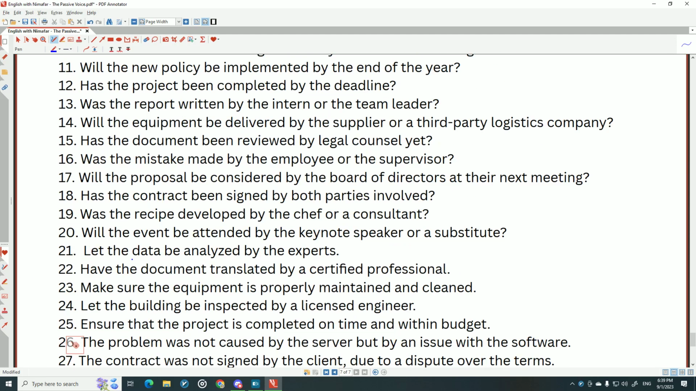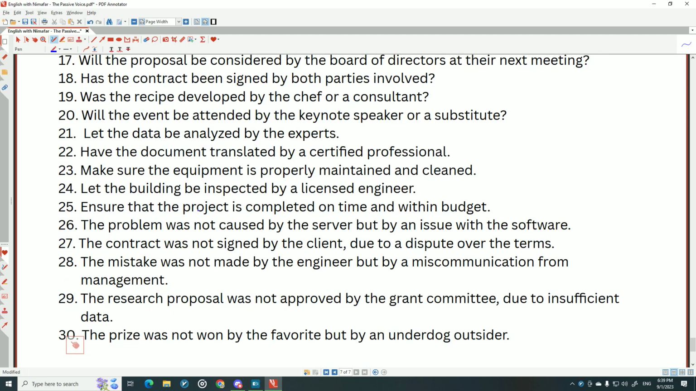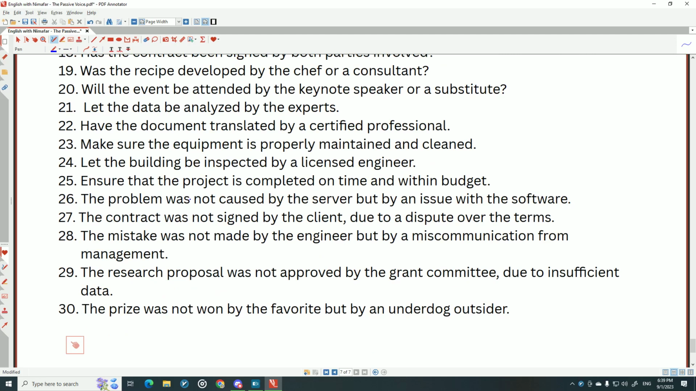Or, for example, here we come to 24: Let the building be inspected by a licensed engineer. Let the building be inspected. You're actually using a combination with the subjunctive as well. Ensure that the project is completed. The problem was not caused.